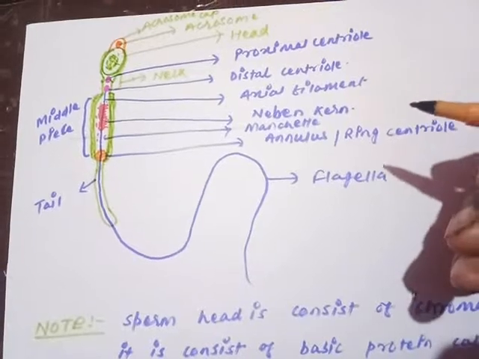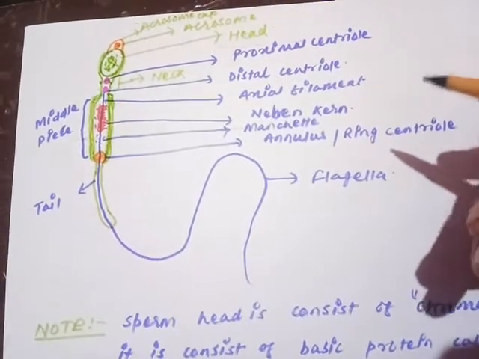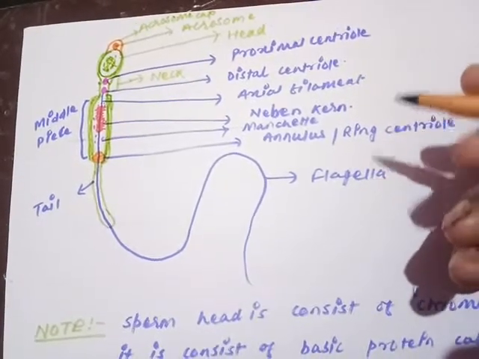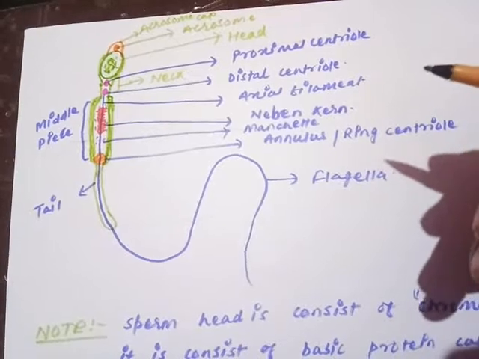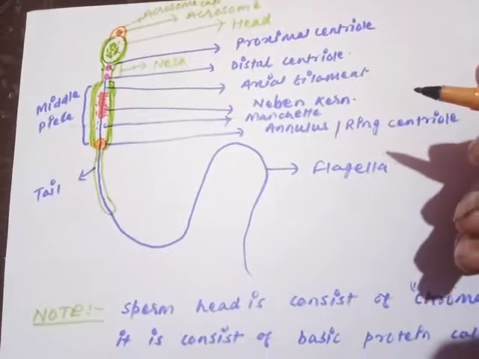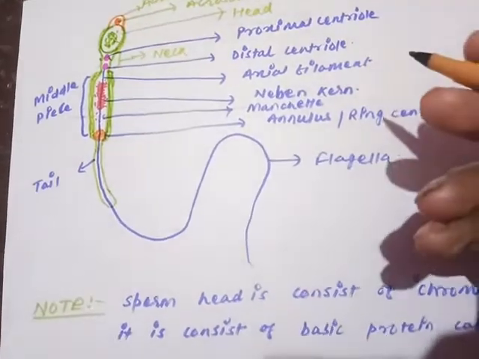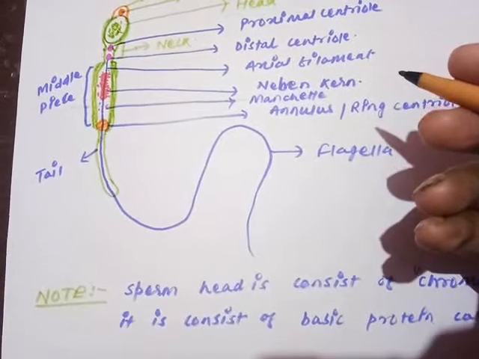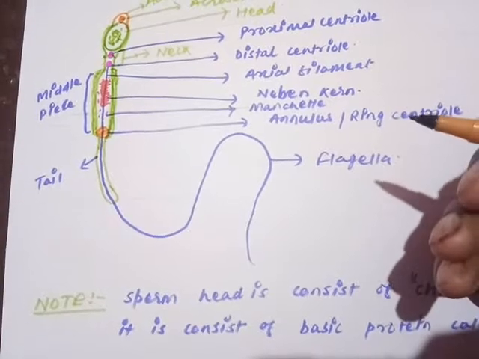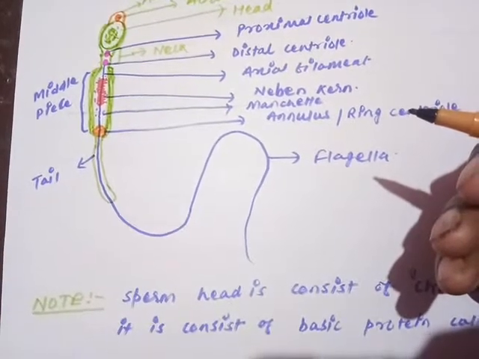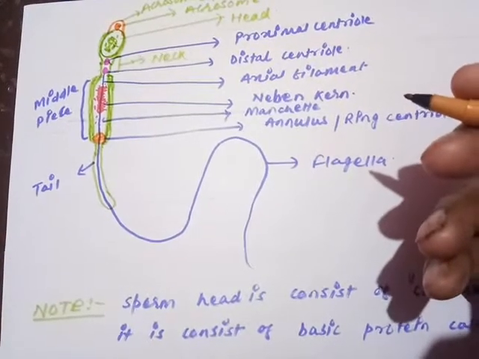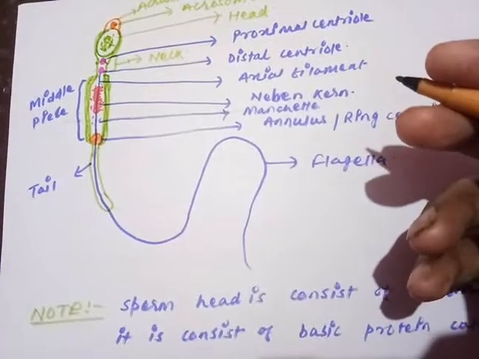Then we have discussed the structure of the sperm, 4 different parts. The head is made of nucleus covered with the acrosomal membrane and the acrosome. The second one is the neck, with the presence of proximal and distal centrioles. The third one is called the middle piece, formed of mitochondria, which provide energy for the movement of the sperm. The next one is the tail, the final part, which helps in the movement of the sperm, and is the longest part of the sperm. So this is all about the structure of sperm and spermatogenesis.